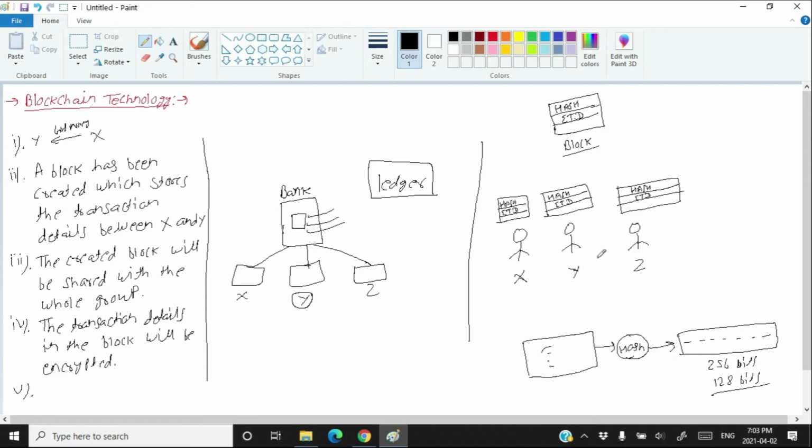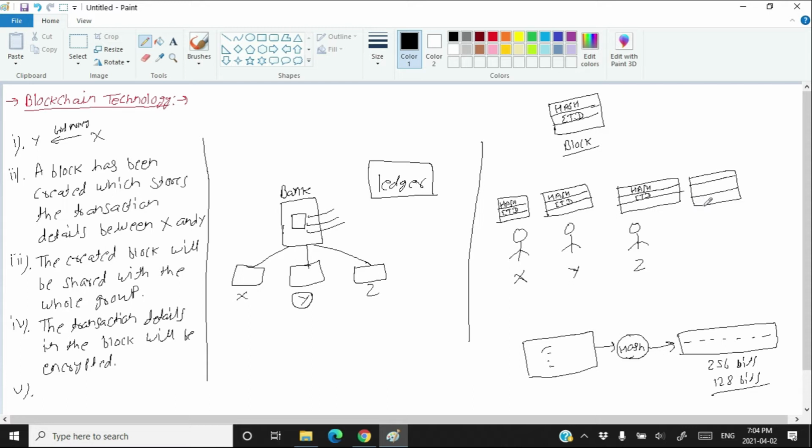Now, after this transaction, one more transaction happened, and that transaction was between Y and Z. Because of that transaction, a new block will be created. So this is the second block of this group.